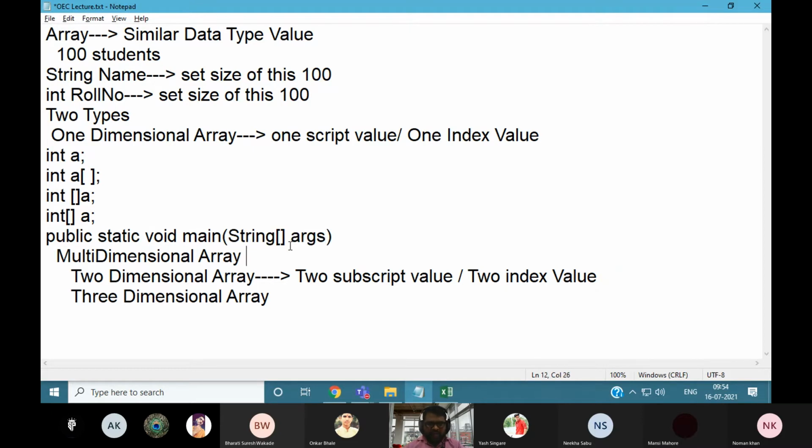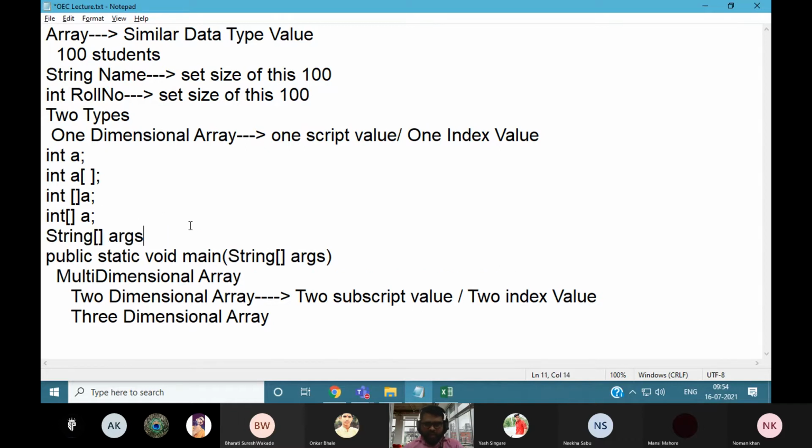It means that we are defining args as a variable of type String array. So in this manner we can define an array type of variable, which will be able to store similar type of data in a contiguous memory location. Okay, right? Understood? Yes or no? Yes, sir.